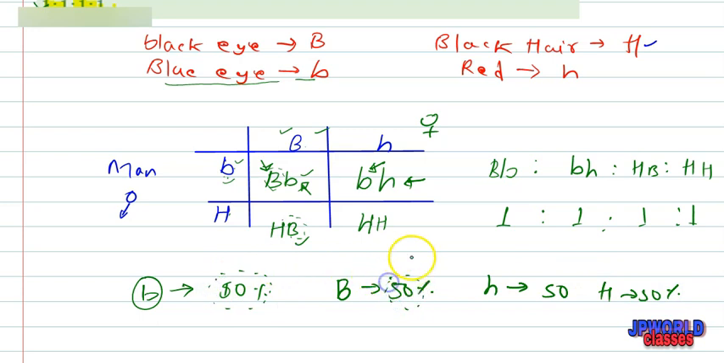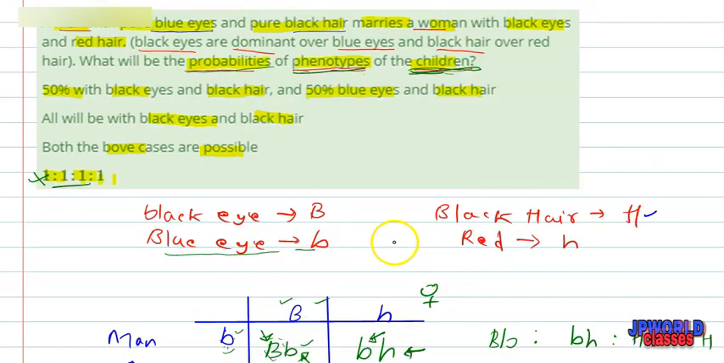If we talk about the passage of characters, in this question it is also asked the probability of phenotype of the children. So according to the question, our first option is more correct here: 50% with a black eye, 50% with a blue eye, and 50% with black hair. So the absolutely correct option is option 1.